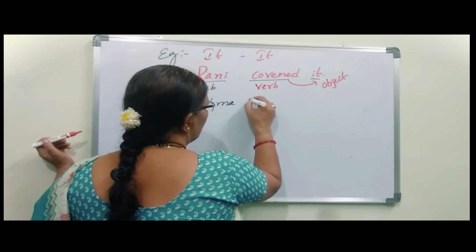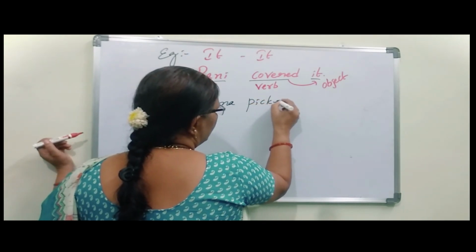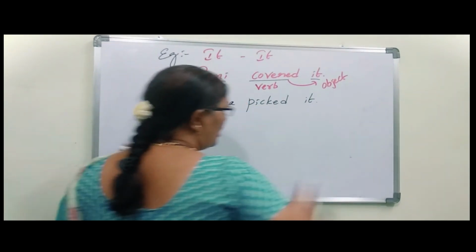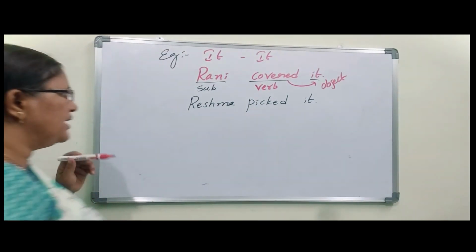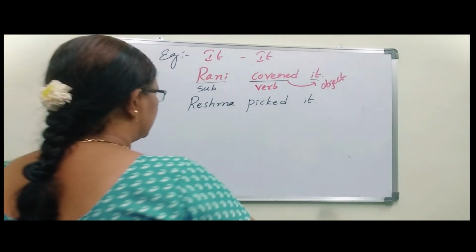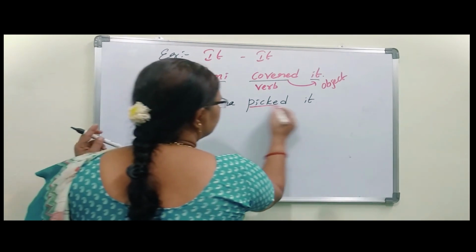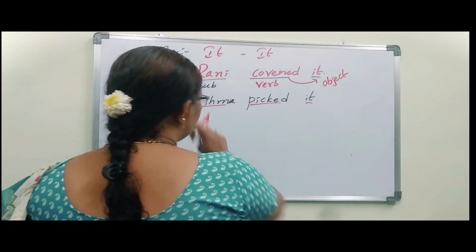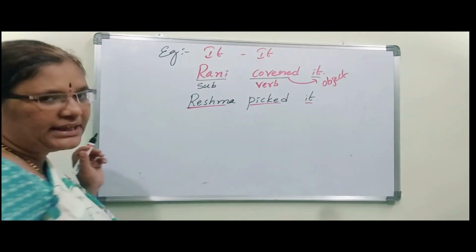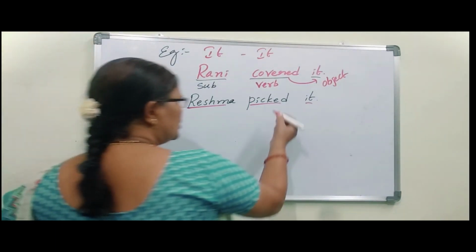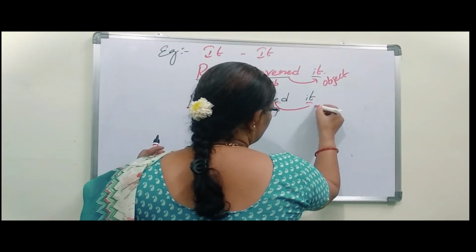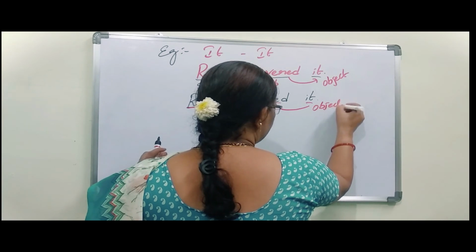Reshma picked it. So Reshma, one girl is there. That girl did some work, that is picked it. So that action happened on it. So that's why it is object.